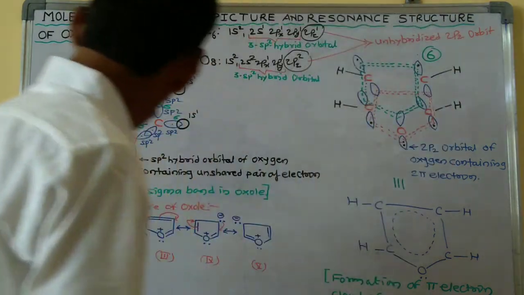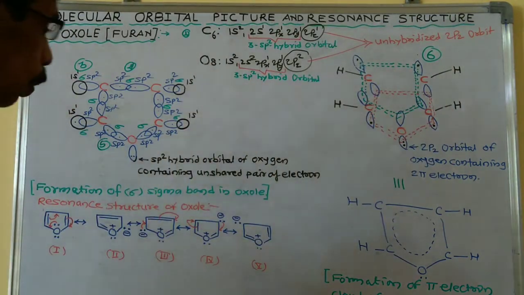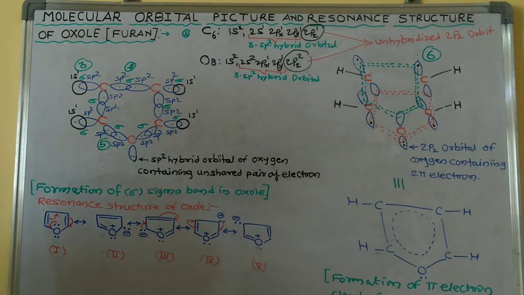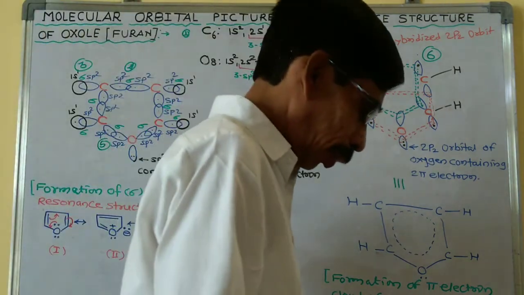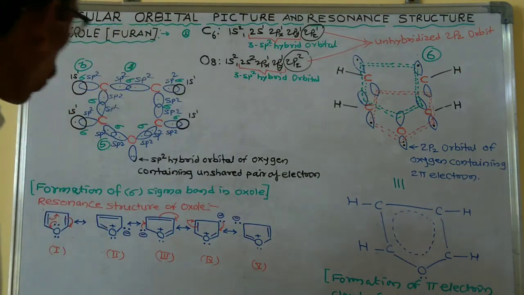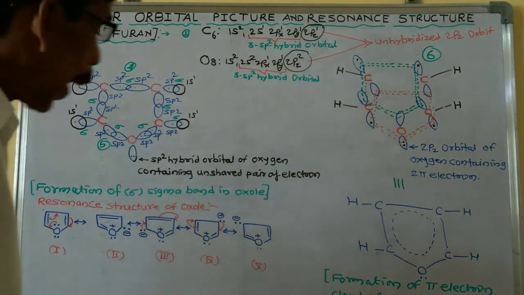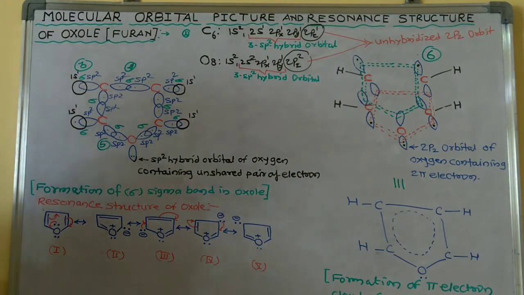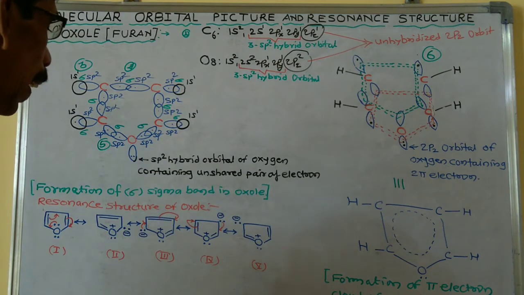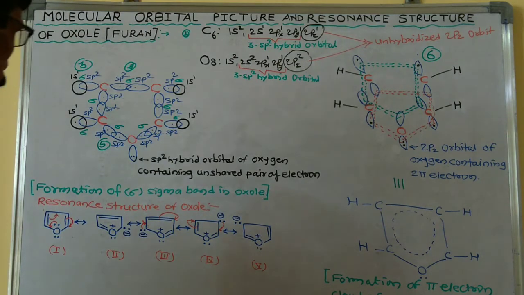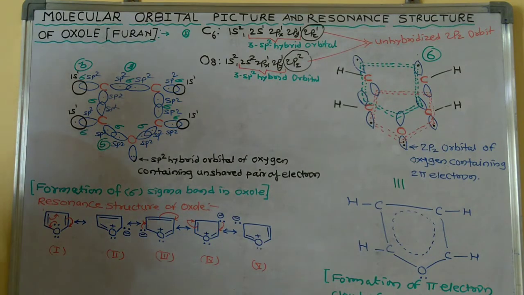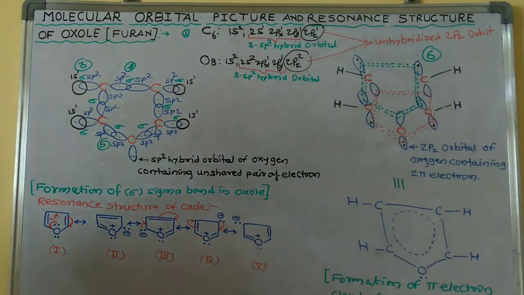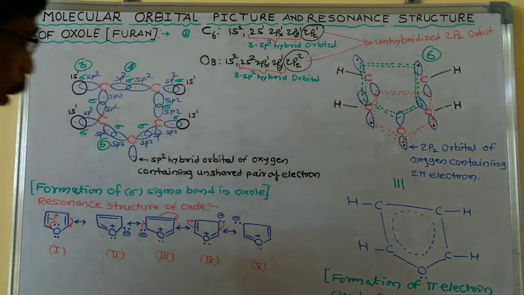Now, the resonance energy of furan is 16 kilocalories per mole, which is less than that of benzene, and therefore furan is expected to behave as a diene as well as an aromatic compound. So why is furan expected to behave as a diene as well as an aromatic compound? Because furan has a resonance energy of 16 kilocalories per mole, which is less than that of benzene. Therefore, it behaves as a diene as well as an aromatic compound.